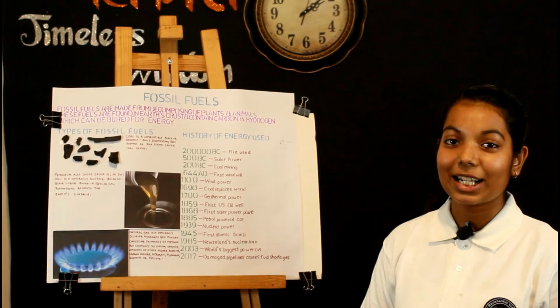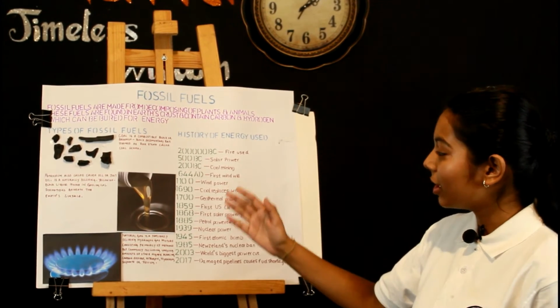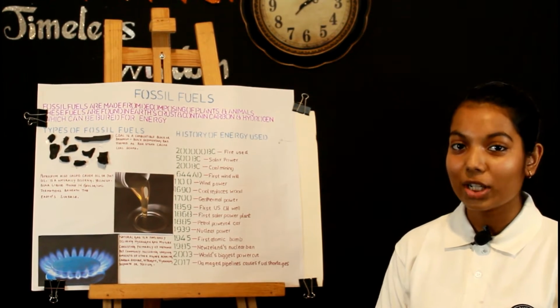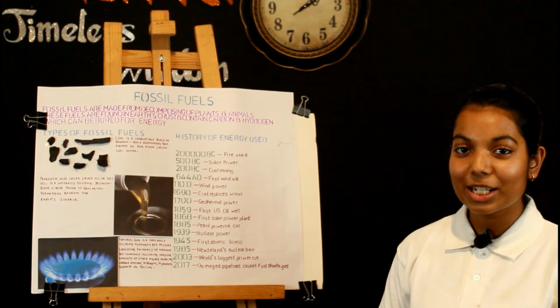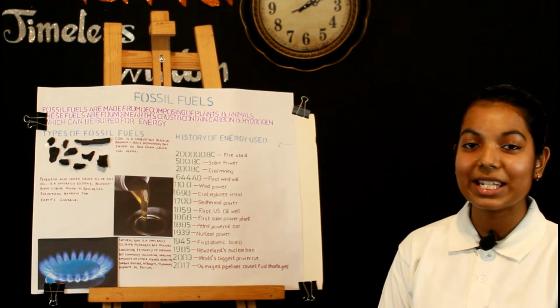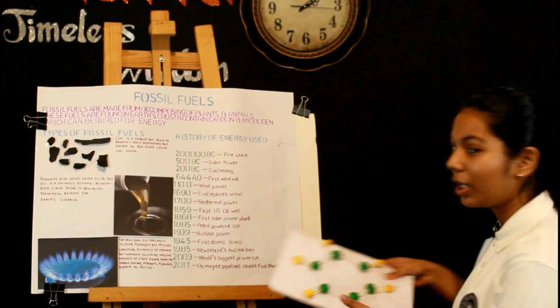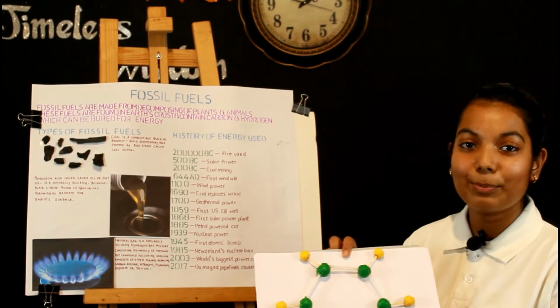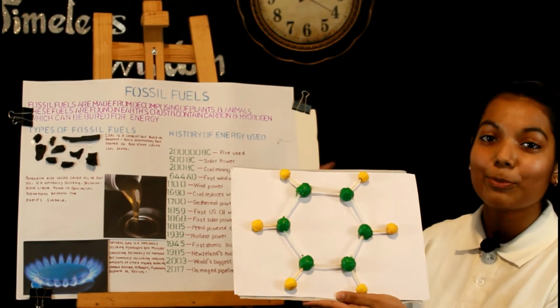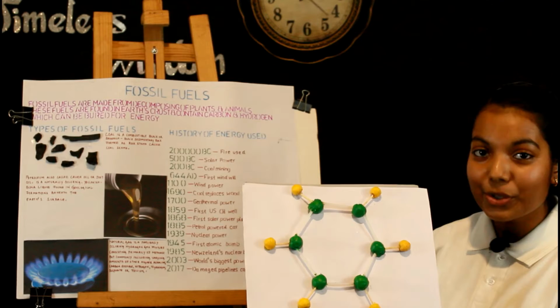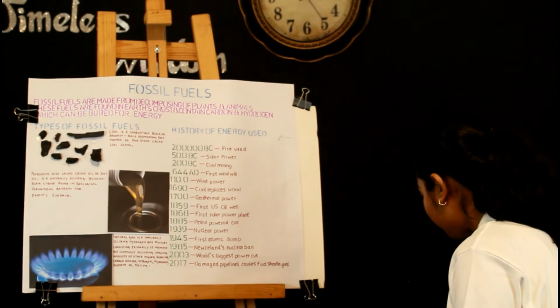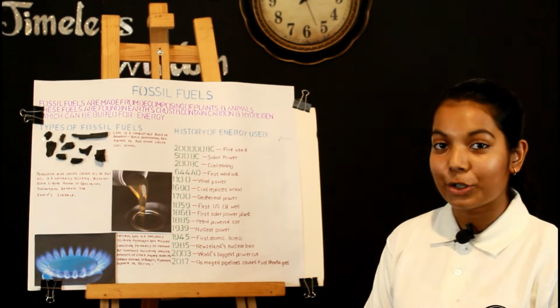Now fossil fuels are classified into three types: solid, liquid and gas. Solid is coal. Coal is a combustible hard sedimentary rock found beneath the earth's surface. The molecular structure of coal is in such a pattern that when it's burnt, it produces energy which is used on a day-to-day basis.